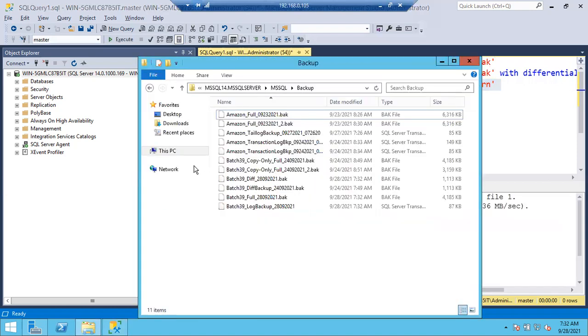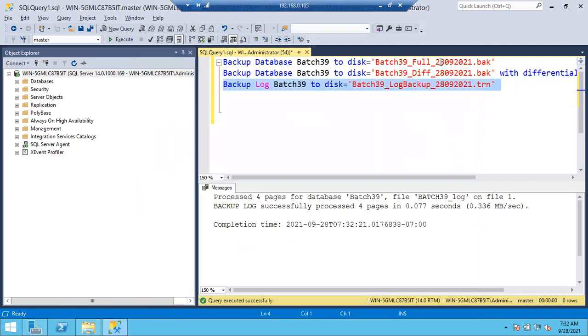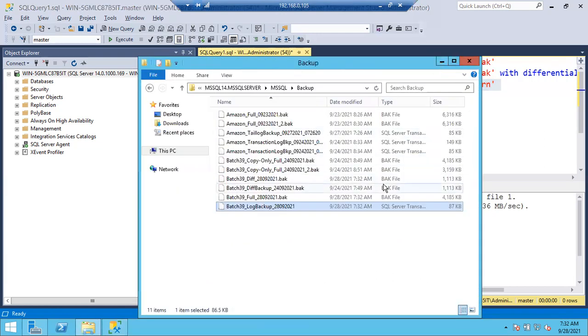Right, so we have 3 backups now. This is your full backup, this is your differential backup, and this is your log backup. Let me restore all these backups. First I'll show you how to restore one by one, then I'll show you how to restore all at a time. If all the backups are in the same location, you can restore all 3 at a time. First full, then differential, then log. This is the hierarchy.